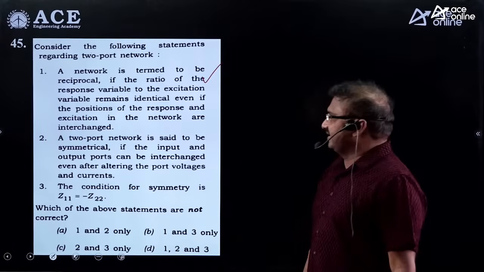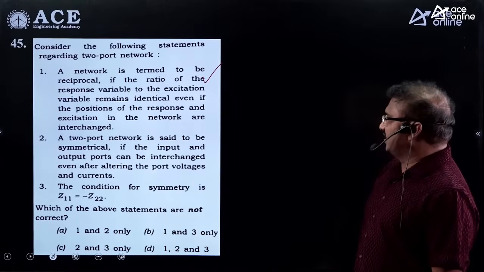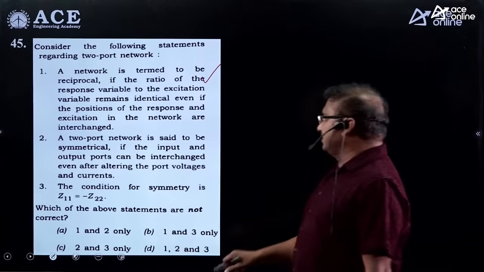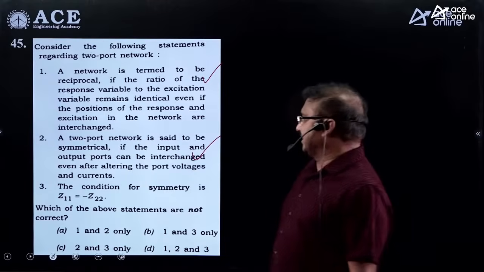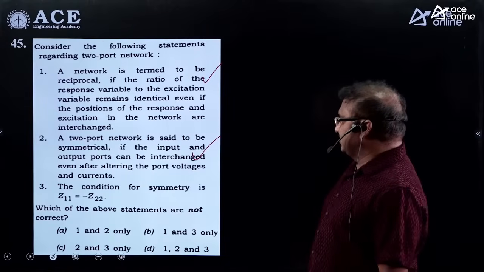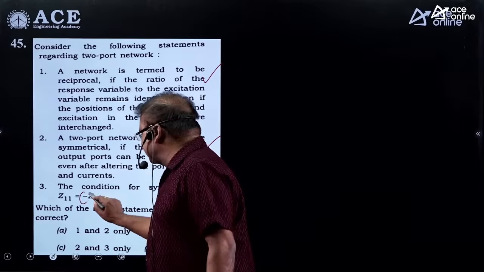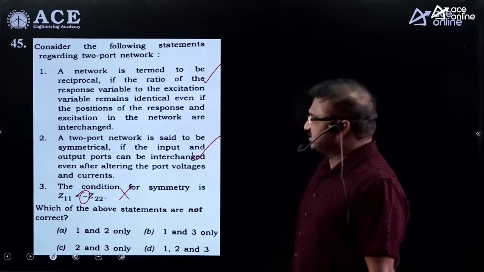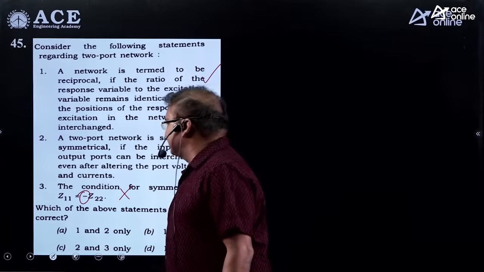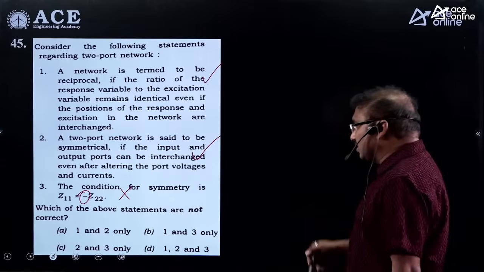The second statement: a two-port network is said to be symmetrical if the input and output ports are interchanged even after altering the port voltages and currents. It is also correct as per the symmetrical condition. And coming to the condition for symmetry, H12 was given with a minus here. This is not correct; the condition is Z11 equal to Z22. As you know, that's why I can say the third one is not correct. Now, which of the following statements are not correct?